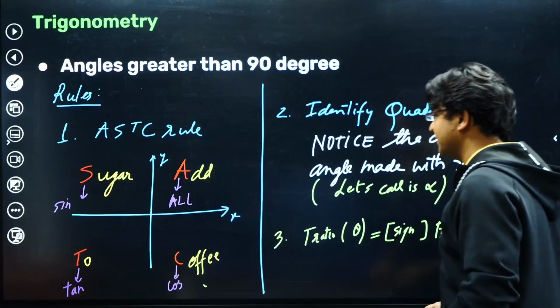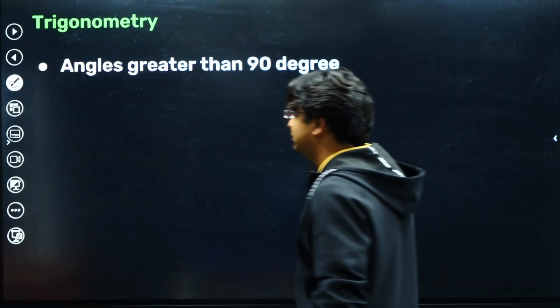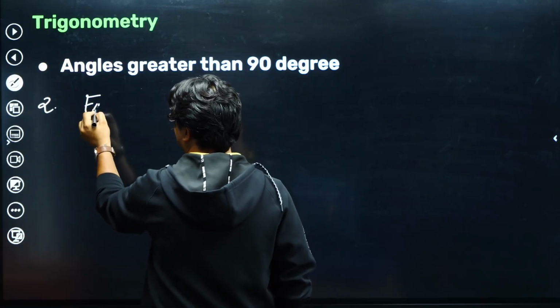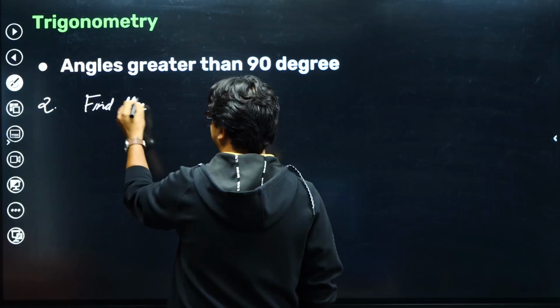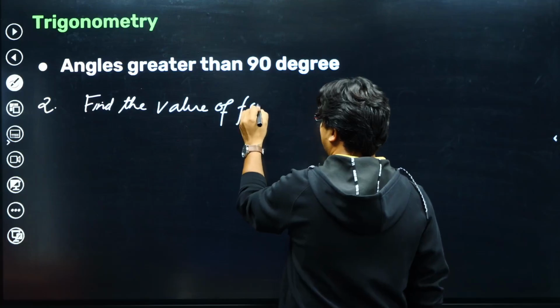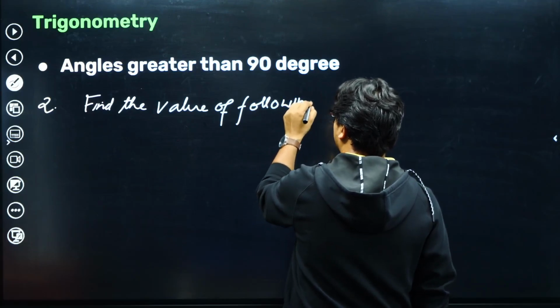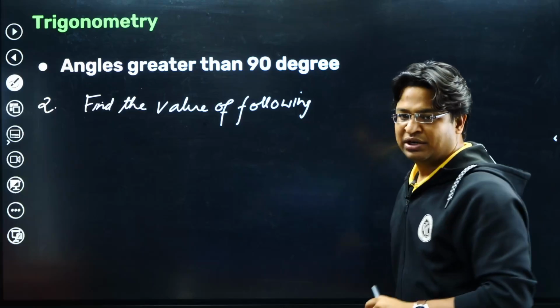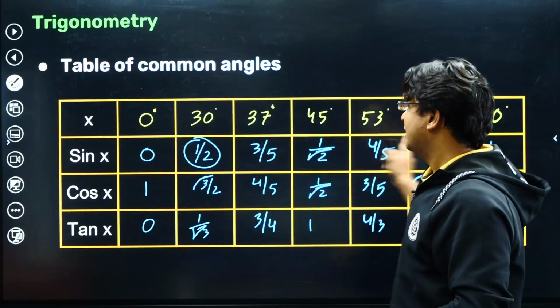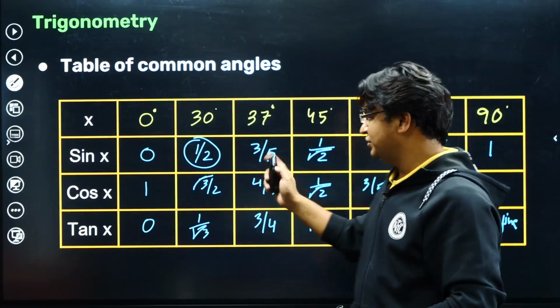To practice a few, let me give you a second question. Find the values of the following. I'll give you angles for which alpha is from this table itself, so that you can use this table.